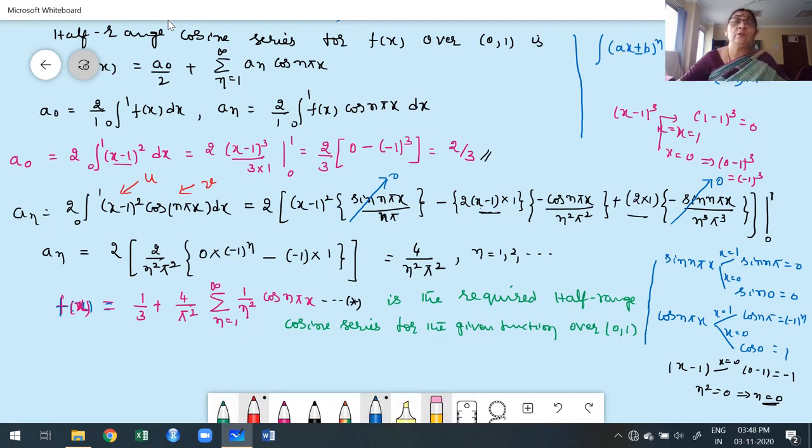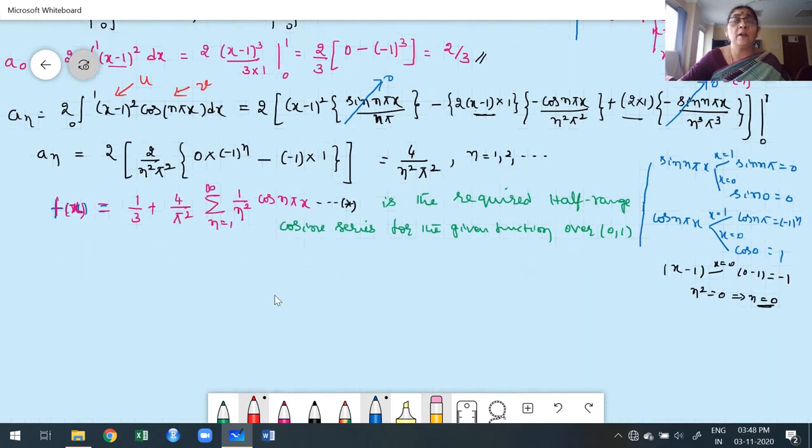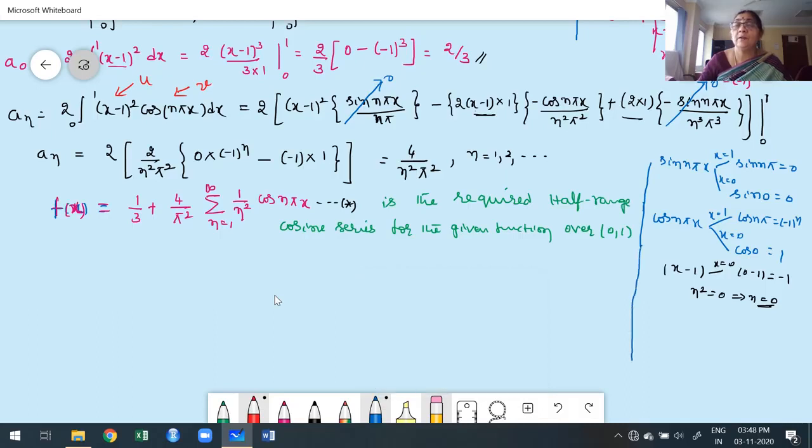But it's not only that we have to construct the series, I want to deduce. You know how to do the deduce part for construction of Fourier series. Similarly, here also we have to apply the same method. Now, first I want to construct the first one. The first series, for our convenience, I'm going to write: I want to deduce pi square by 6 is equal to 1 by 1 square plus 1 by 2 square plus 1 by 3 square plus 1 by 4 square, etc.